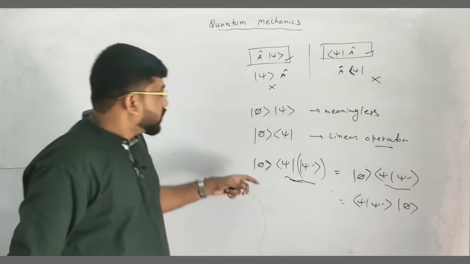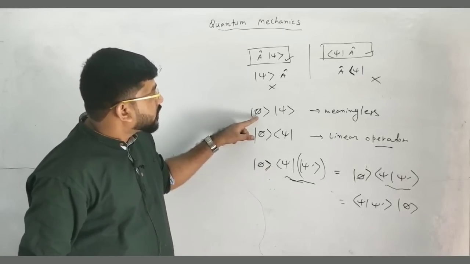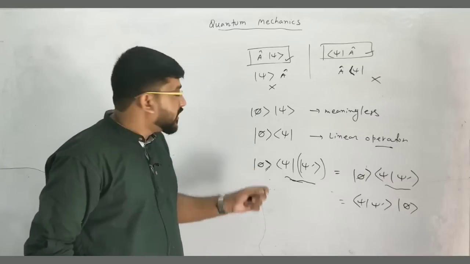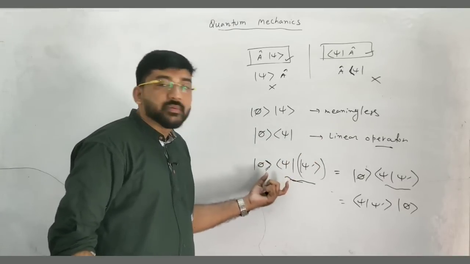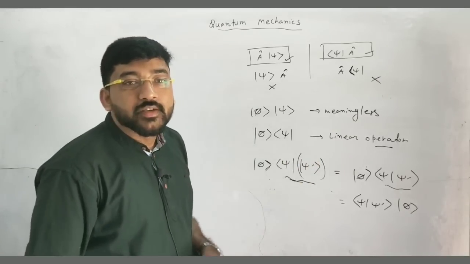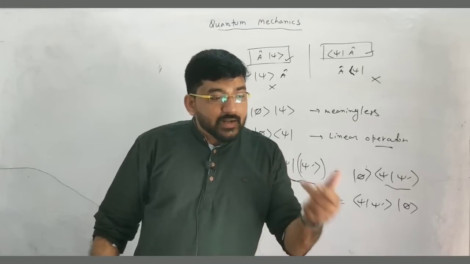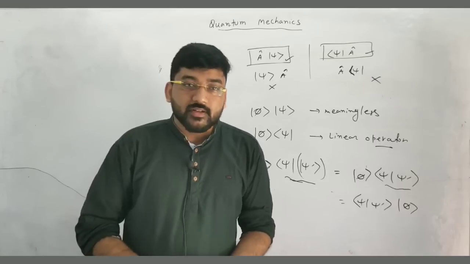So you can see that this notation is valid, but if you write two ket vectors or two bra vectors consecutively, then that is meaningless. If you write one ket and one bra, this is just a linear operator, and you should remember this. This is an important linear operator that we will use later on also. These are the mathematical tools that I am introducing so that we can better understand the operations when we talk about the postulates of quantum mechanics.